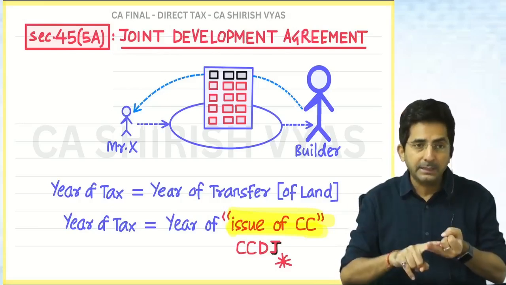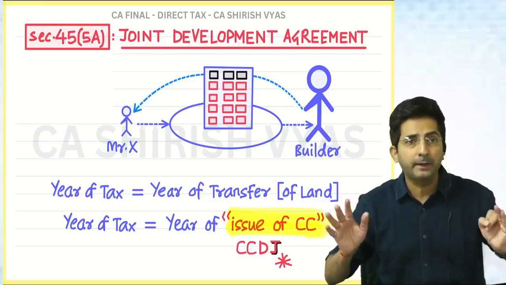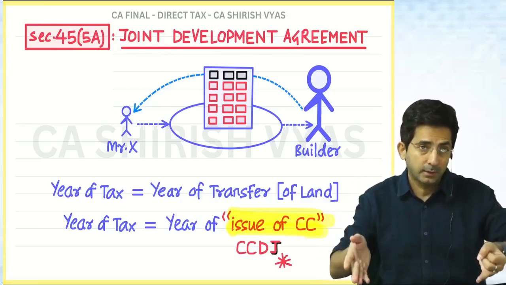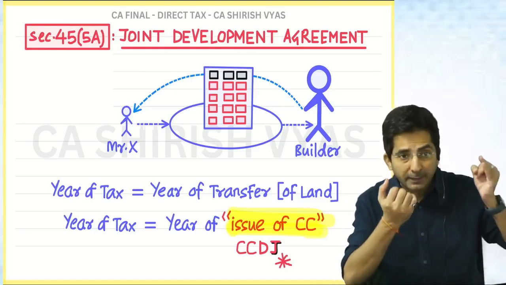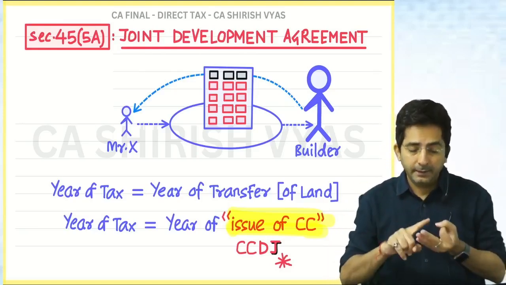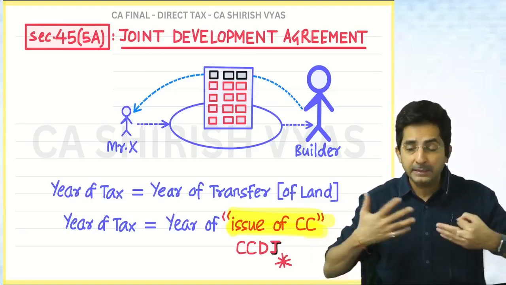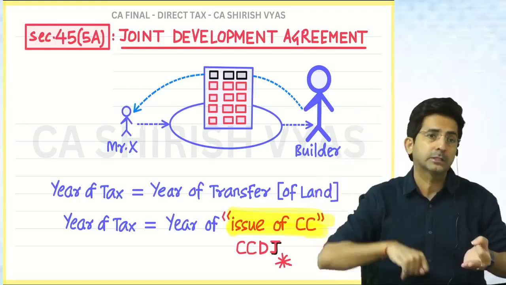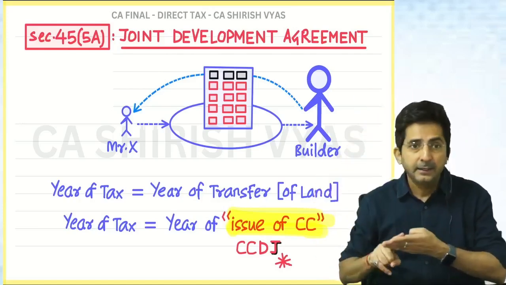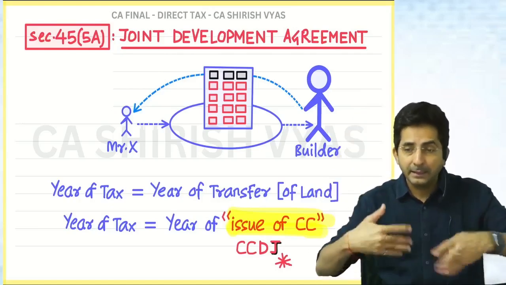Then compulsory acquisition. When the property is compulsorily acquired by the government, that is the year of transfer. But that year you don't have to pay the tax. You pay when you receive the compensation. Then destruction. The year when the property is destroyed, that is technically a kind of transfer. But tax is when you receive the insurance claim. CCDJ, the year when you give your land to the builder, that is the year of transfer.